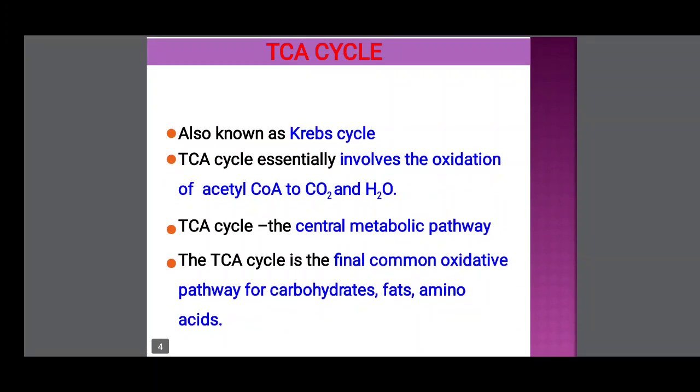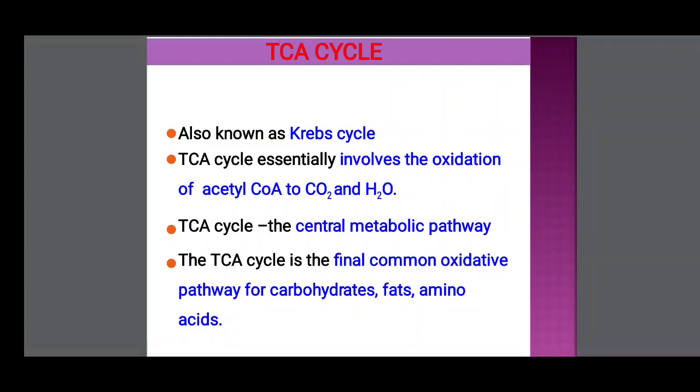Introduction: the Krebs cycle is also known as the TCA, tricarboxylic acid cycle, because in this cycle acids having three carboxylic groups are formed. That's why it is called the tricarboxylic acid cycle.